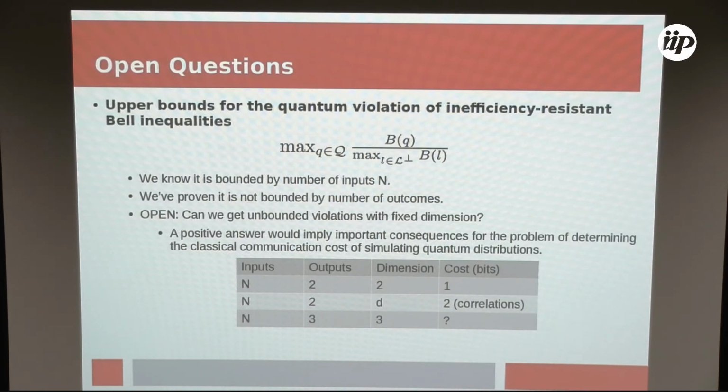I forgot to put the references, but this is what we know so far. For two outputs and dimension 2, we know that with 1 bit of communication, we can simulate every quantum distribution with these parameters. For 2 outcomes and dimension D, we can simulate all correlations with 2 bits. But already for 3 outcomes and dimension 3, we don't know.